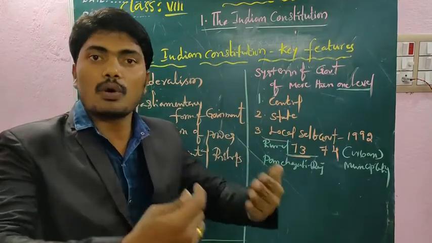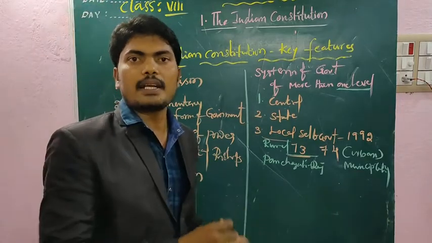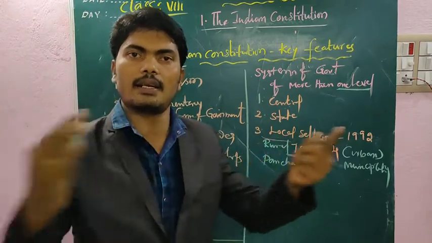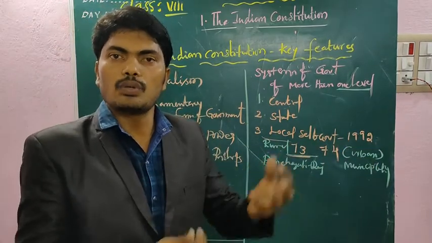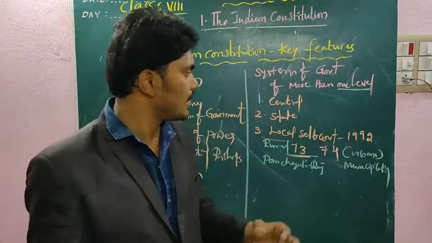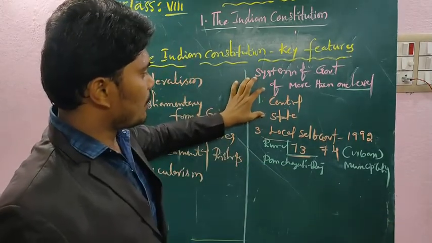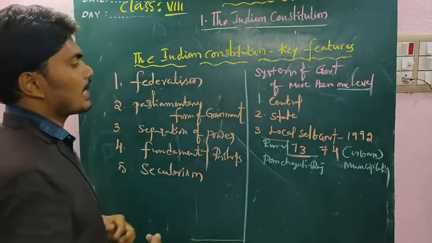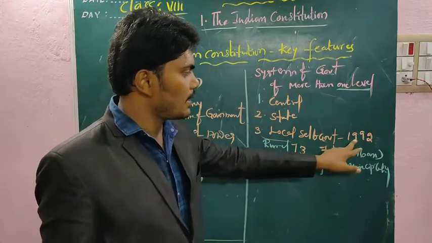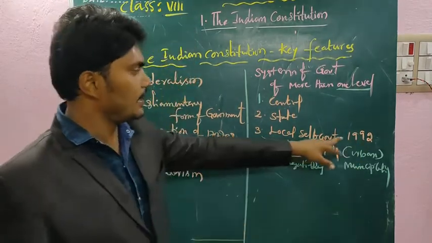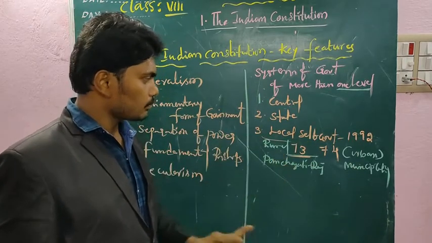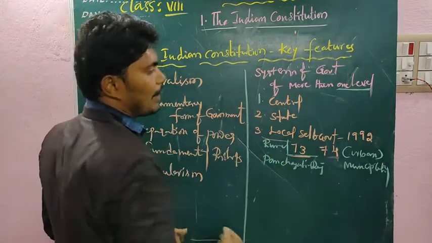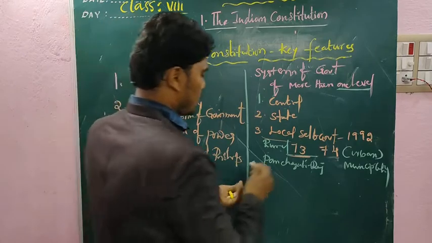Why did they introduce another level of government? To strengthen democracy. The representatives sit in the state capitals and the central government in Delhi, so how can they know the problems of ordinary people? Before 1992 there were only the central and state governments; to strengthen democracy they introduced another level, local self-government, through the 73rd and 74th amendments. What is the meaning of amendment? Amendment is an act of change.